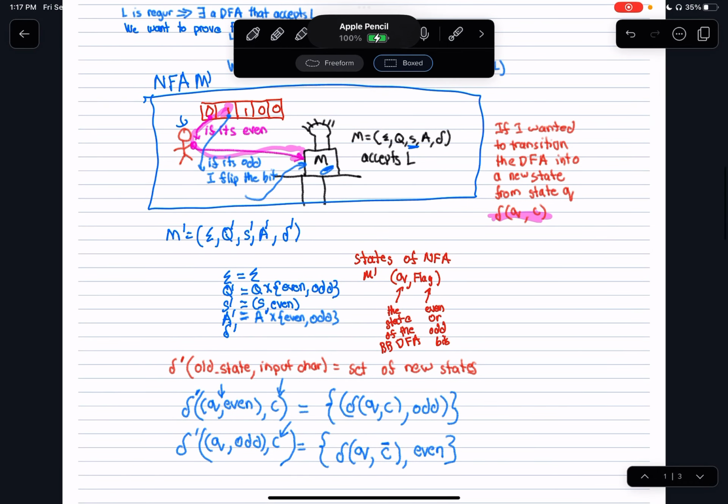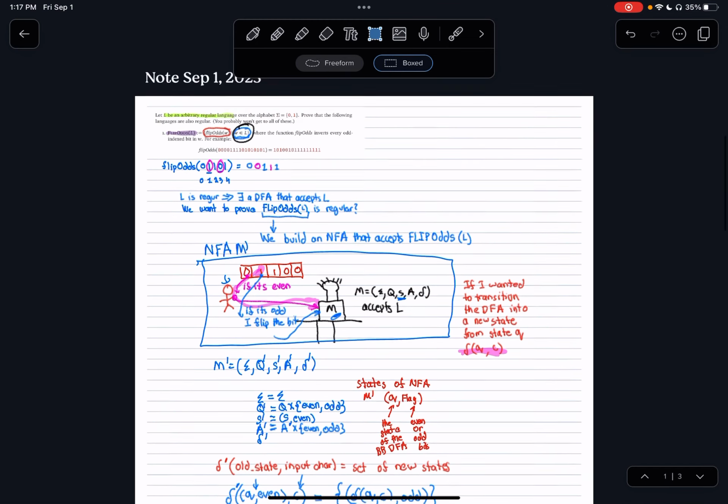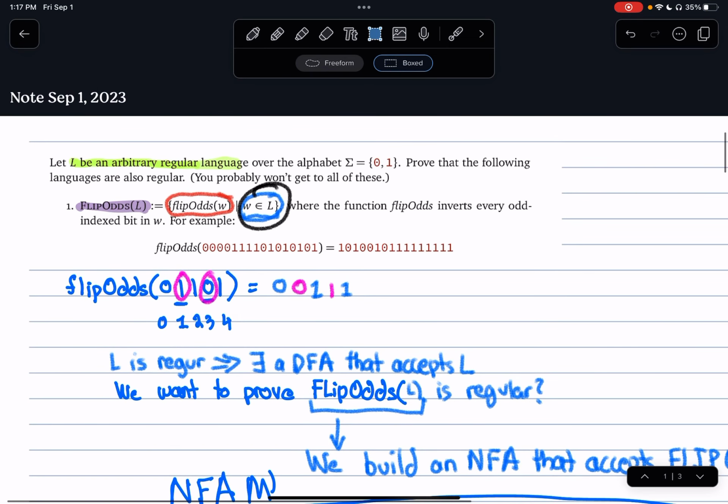So this is a somewhat complicated process. All we are doing is saying we have this function flip odds. W is a regular language. We have a black box that accepts the language L. We have a function applied to every single string in the language of L. We need to prove that when we apply this function to every single string in the language, the result is also regular.